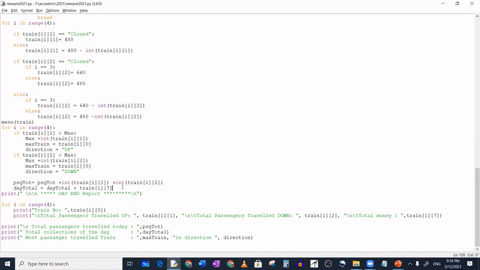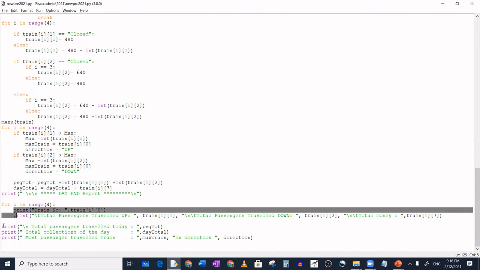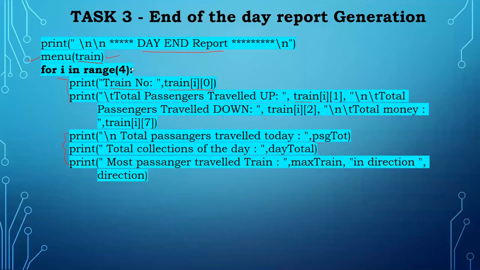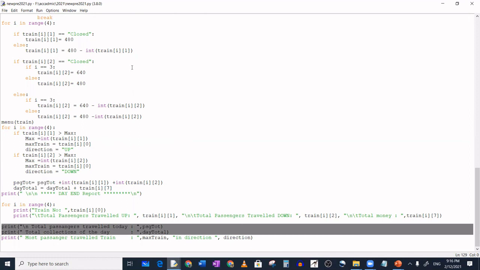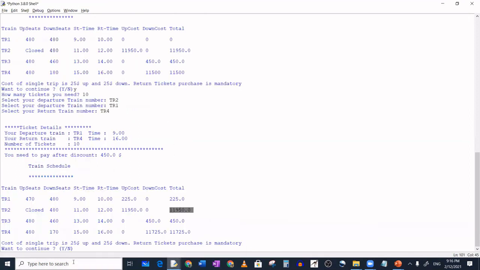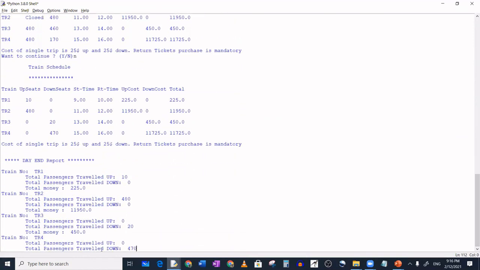After that, we are printing the day end report. We already showed these 2 inside the for loop, and this 3 is outside the for loop. I press enter, so I will show the output. Already we gave some inputs, so task 2 is over. Now for task 3, I just have to press no so that I can see the day end report. So I'm pressing no, and the day end report is there.